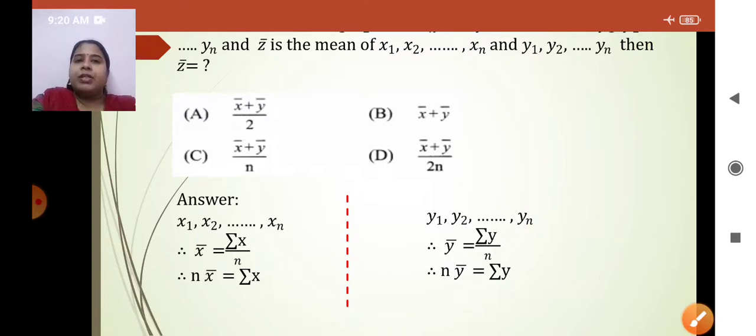The first step, again I am repeating it, is x1 plus x2 till xn. So x bar, the mean, is summation of x upon n. Cross multiply it. You will get it like this. Same way, y1 plus y2 till yn. Y bar will be summation of y upon n. Again cross multiply. You will get summation of y is equal to n into y bar. Okay. Now let us read the next part.